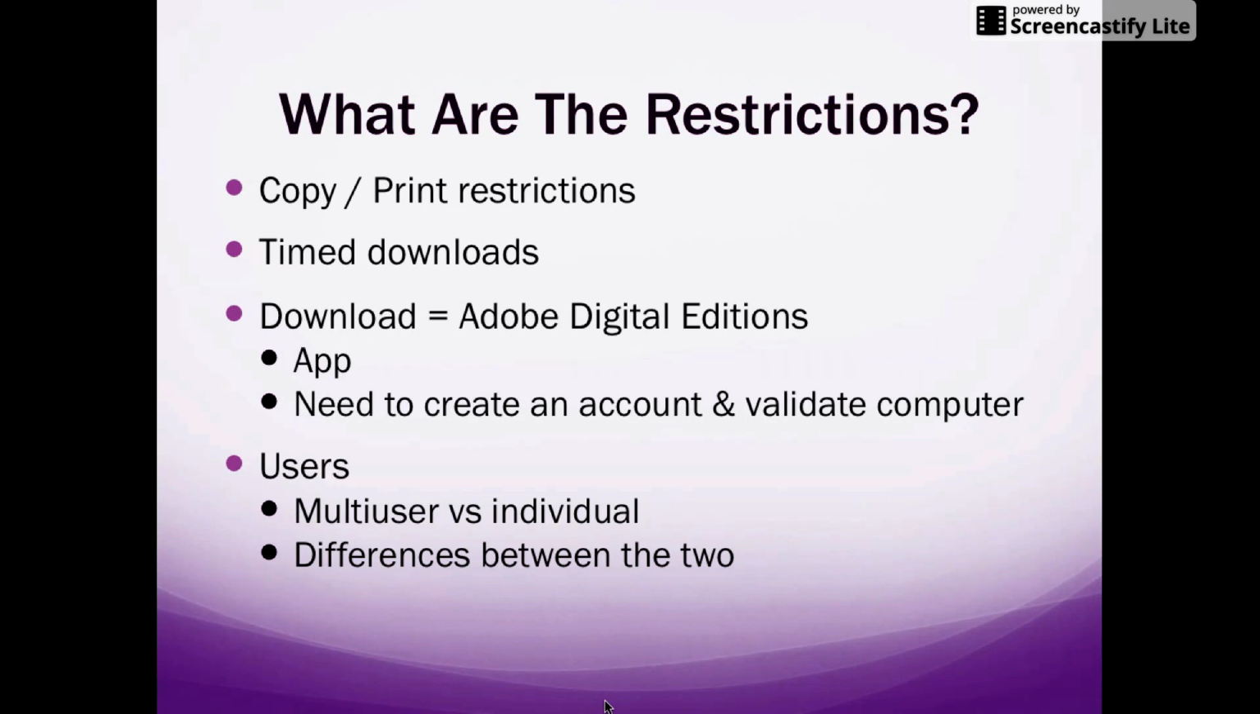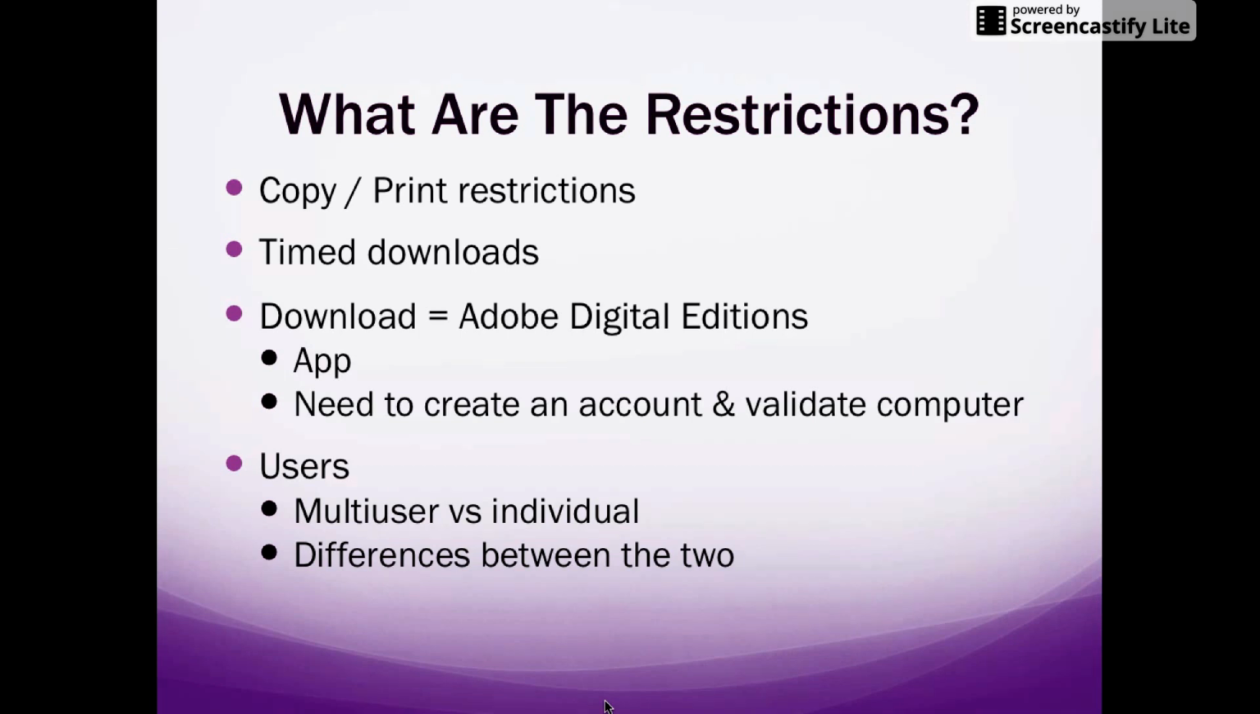Now, to download a book to use offline, you will most likely need Adobe Digital Editions. It also has an app. There's also an EBSCO Books app, and I believe a ProQuest app as well. But with Adobe Digital Editions, you need to do a couple of things. You need to create an Adobe account, and you also need to validate the computer that Adobe Digital Editions is on.